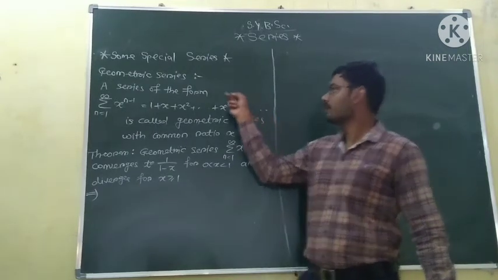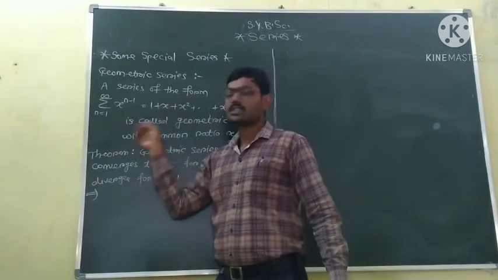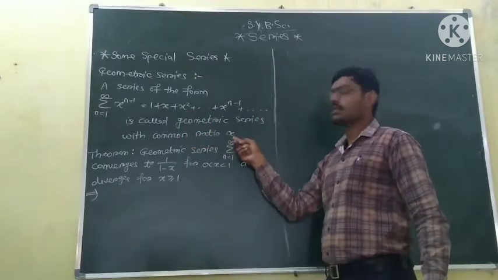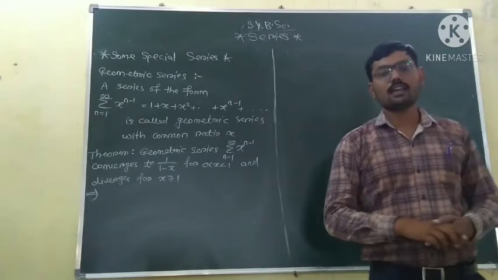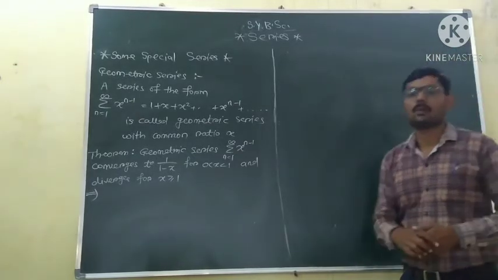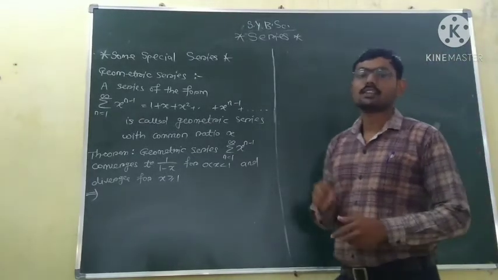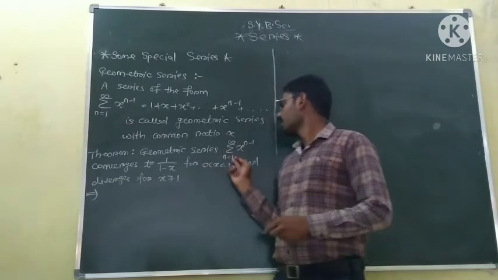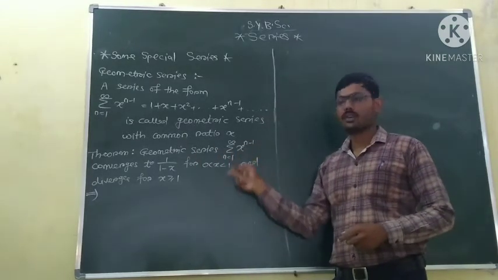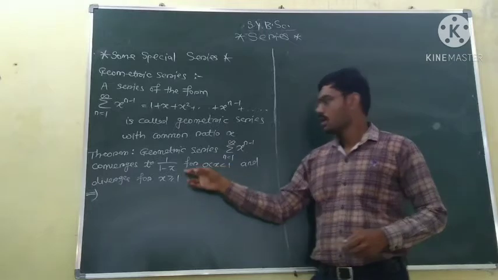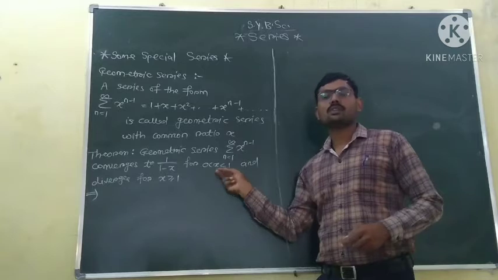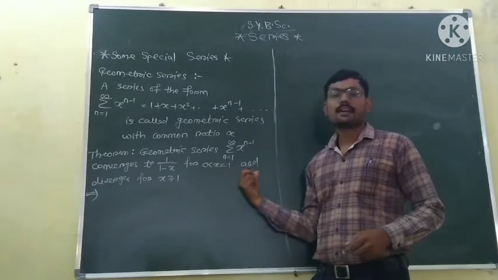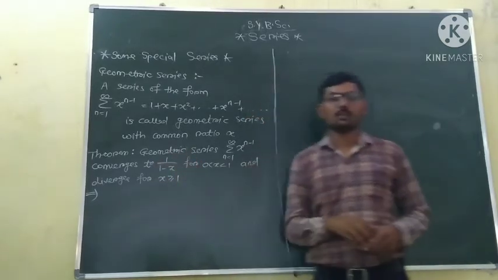So this type of series is called a geometric series with common ratio x. We will see a theorem related to geometric series. The theorem says a geometric series, the sum of x to the power n minus 1, is convergent to 1 upon 1 minus x whenever x lies between 0 and 1, and diverges for x greater than or equal to 1.